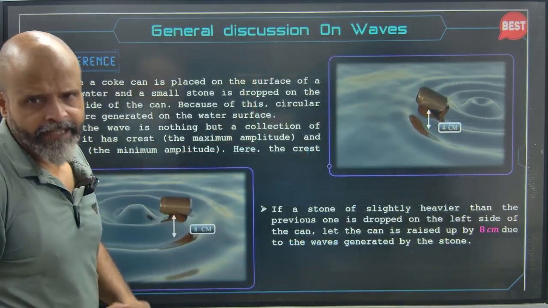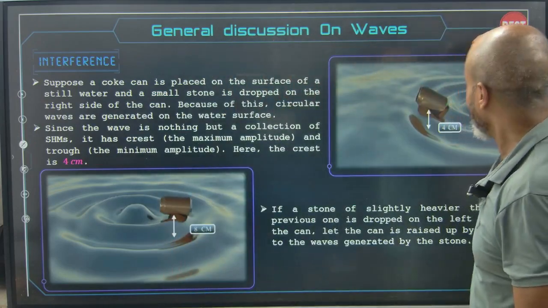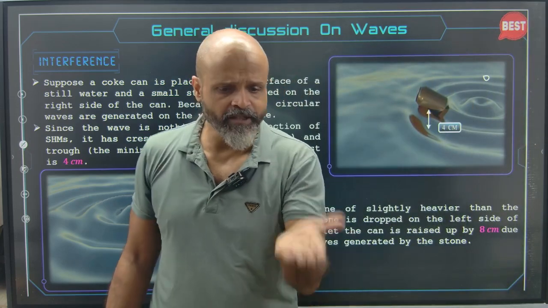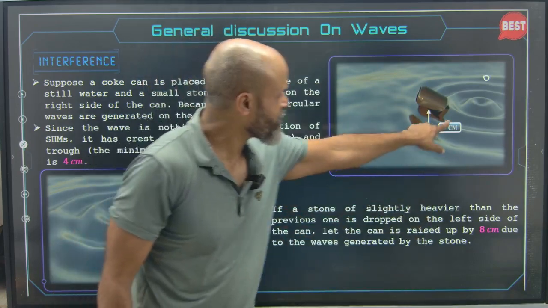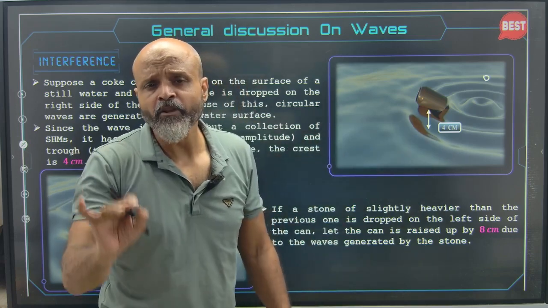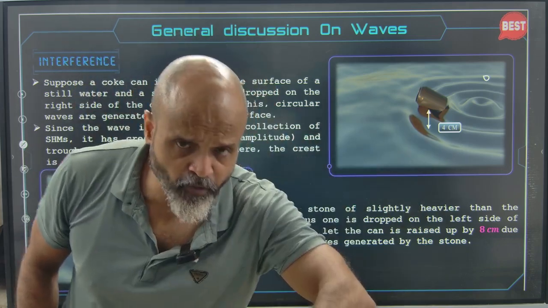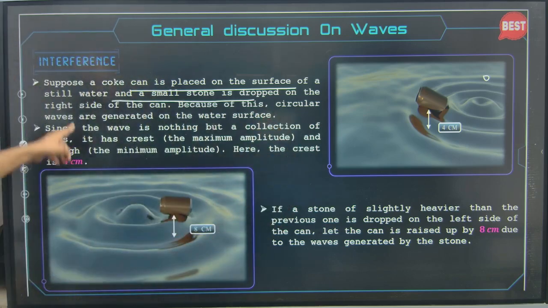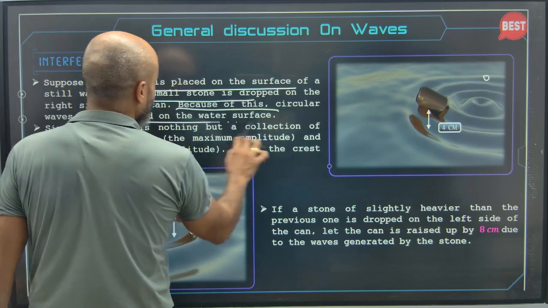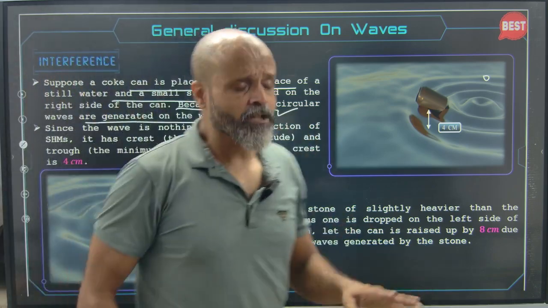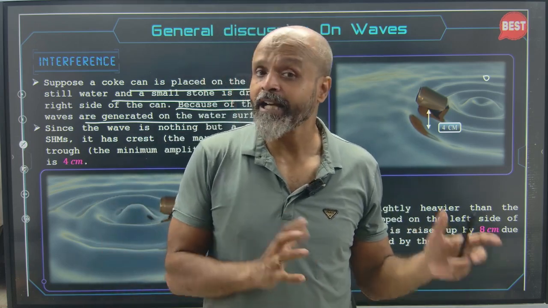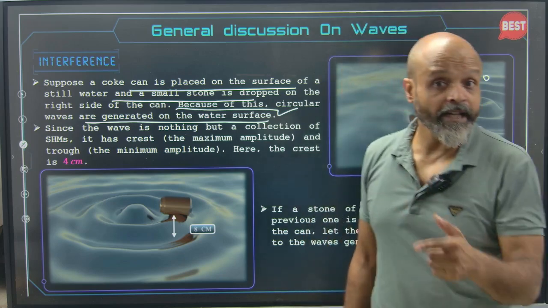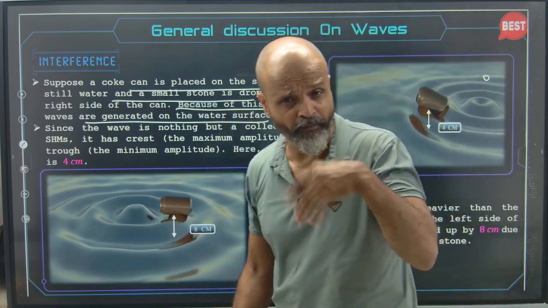Okay, so let's take an example. We have some water here. We drop a small stone, and there's a can here, a Coca-Cola can or whatever. You will see the aluminum can tossing up and down. Why? Because waves are formed. Let's say the amplitude of this oscillation is 4 centimeters. It goes 4 centimeters up, 4 centimeters down. Suppose a Coke can is placed on the surface of still water and a small stone is dropped on the right side of the can. Because of this, circular waves are generated on the water surface. Again, please do not consider water waves and light waves to be the same. They are different. But since we cannot see light waves or understand their phenomena visibly, we are taking an example of what we can see visibly.